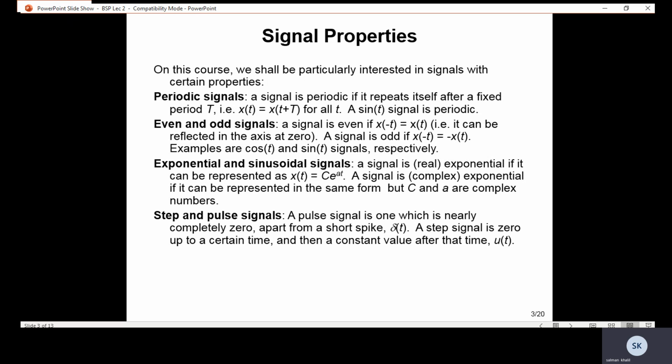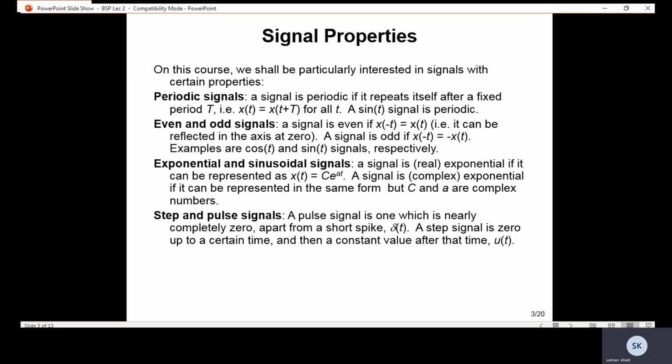Signal properties. In this course, we shall be particularly interested in signals with certain properties. Periodic signal: a signal is periodic if it repeats itself after a fixed time period T, that is x(t) = x(t + T) for all t. Sin t is a periodic signal.